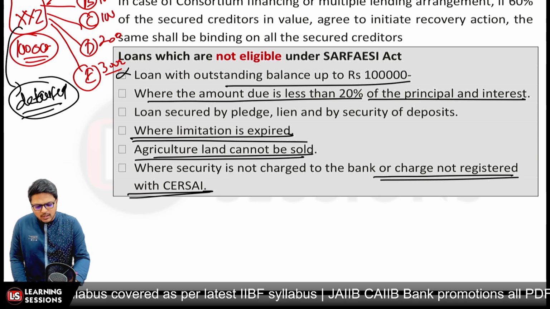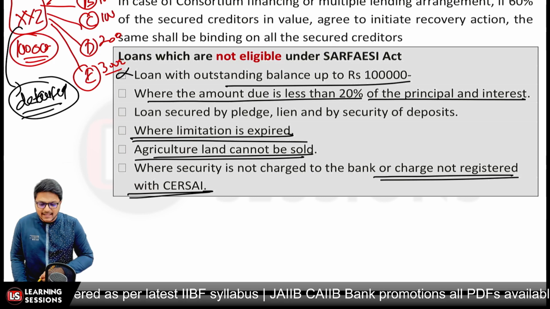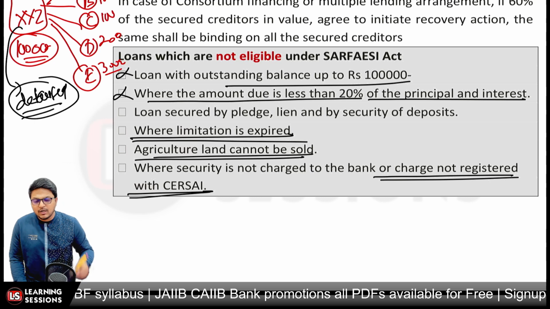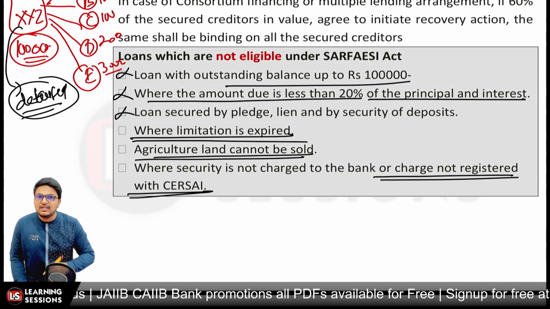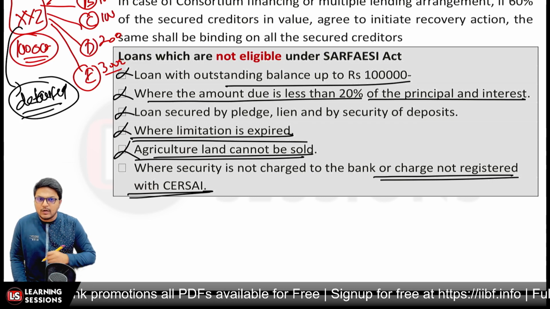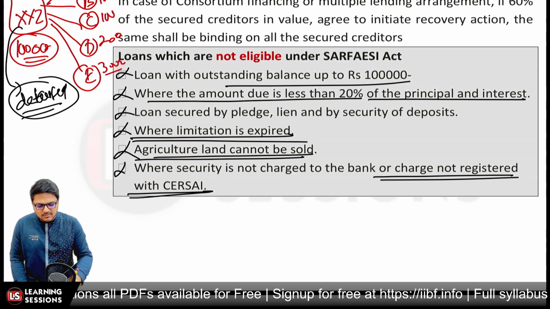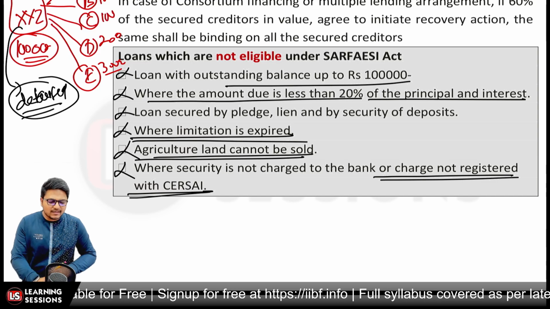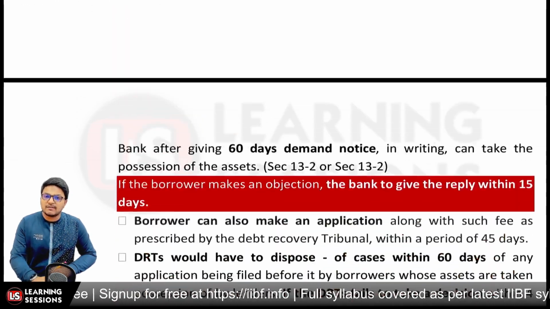So the first clause is that the outstanding balance must be greater than rupees 1 lakh, and your outstanding amount must be greater than 20% of the principal and interest amount. The loan must not be secured by pledge, lien or security deposit. Limitation must not be expired. It must not be related to agricultural land, and your charge must be registered with SARFAESI. Only then can you be eligible for recovery under SARFAESI, right?